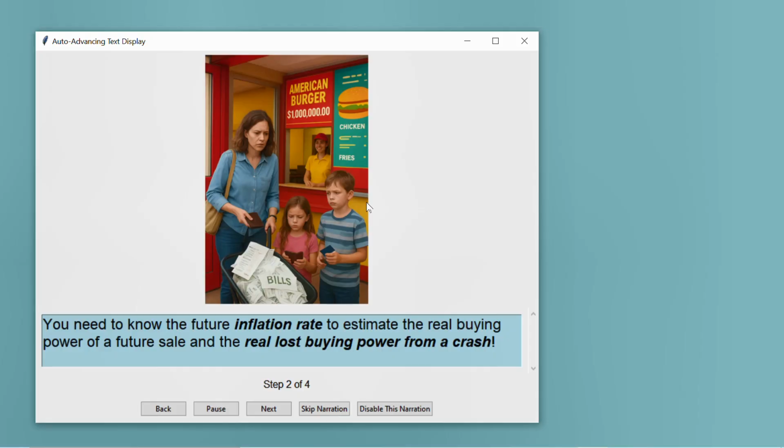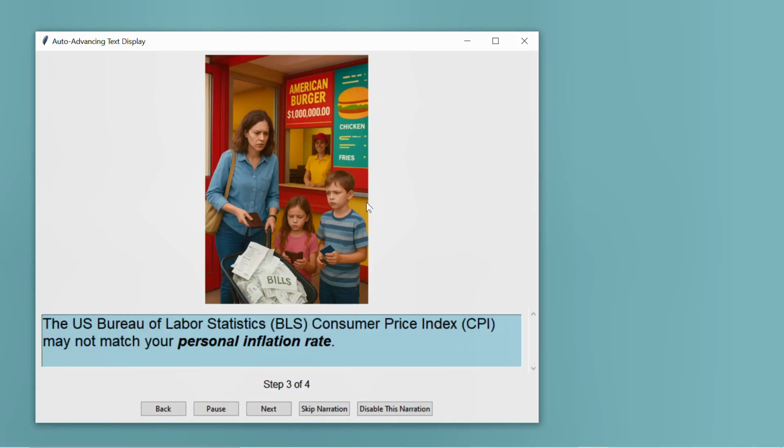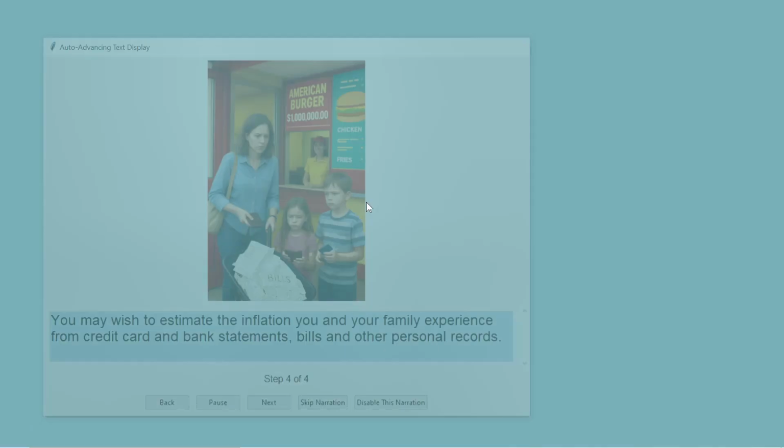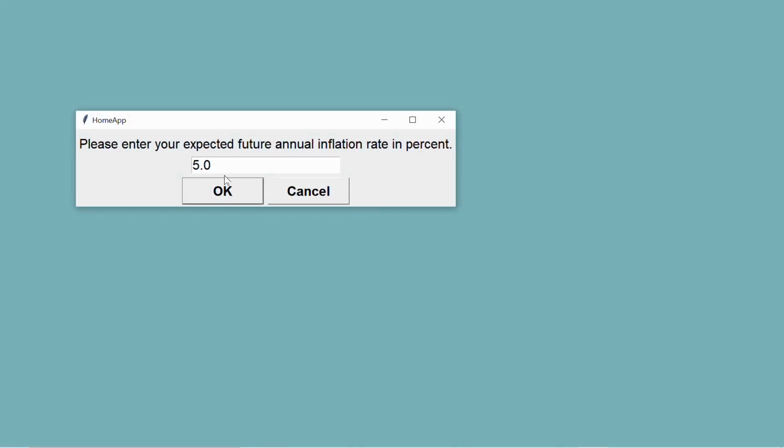You can use the official inflation rate. Many people find that inflation rate seems to be low for them. You can go through your records, your credit card bills, your bank statements, and figure out what your personal inflation rate is and put that in the application to give you a more accurate analysis of your real gains adjusting for inflation, your real risks. I'm going to put in 5% here. That's higher than the typical inflation rate reported by the Bureau of Labor Statistics.